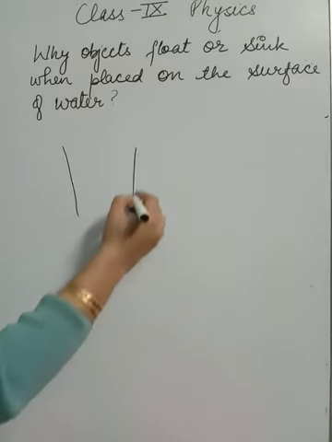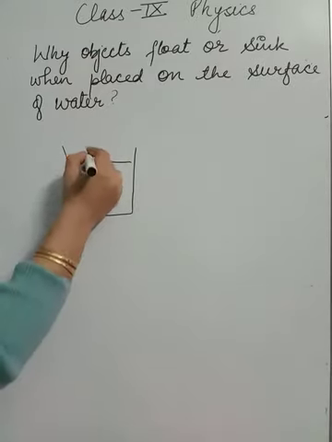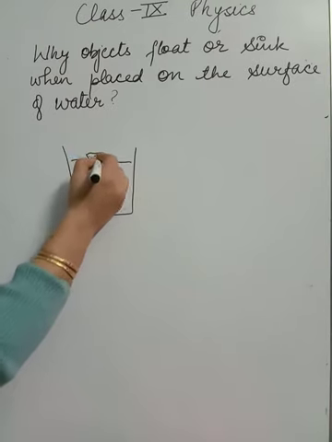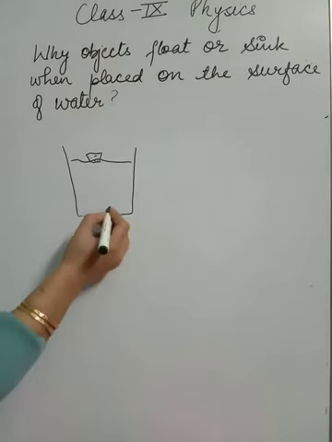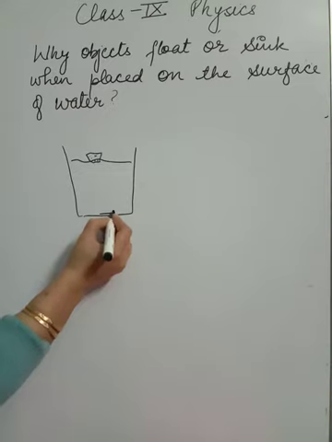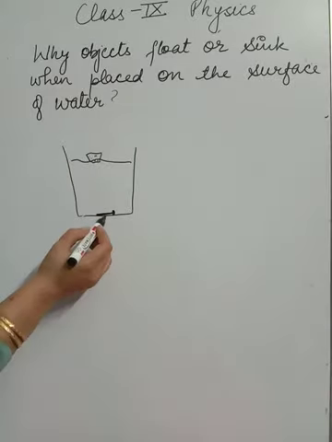Now children, we will discuss this question: why do objects float or sink when placed on the surface of water? You might have observed some objects like wood, thermocol, dry leaves, or a piece of cork, all these float on the surface of water. So suppose here we have a sample of water, and if I put a piece of cork or thermocol, it will start floating on the surface of water. Rather, if I put a nail, it will immediately sink in water. So the question is, why is this cork floating while this nail sinks?